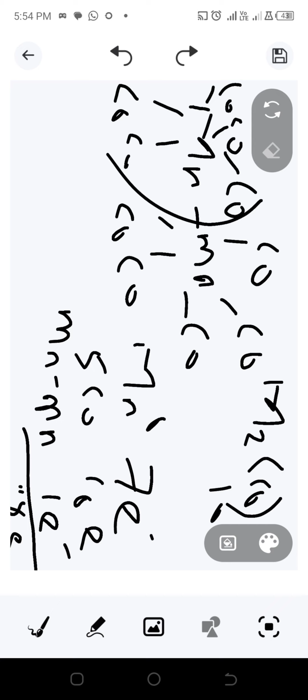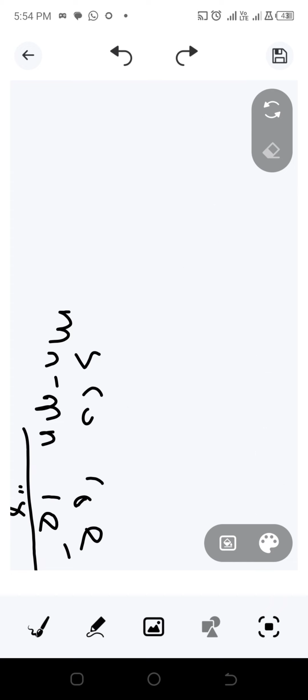So I think we are cool with this. So now I'll give you some quick examples for you to try. So there'll be a quick quiz for you to try. So we have this.